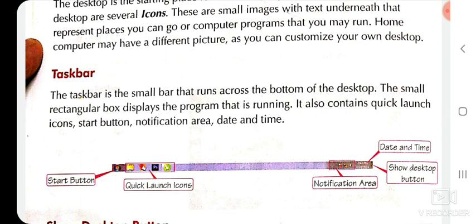So, taskbar is the thin horizontal bar at the bottom of the desktop. This bar shows the start button, notification area, date and time, icons, quick launch, okay, and some currently open programs. We can also pin our favorite programs on taskbar for easy access.